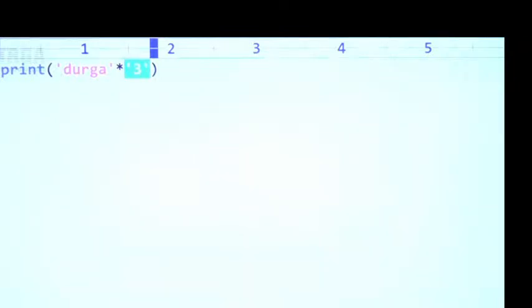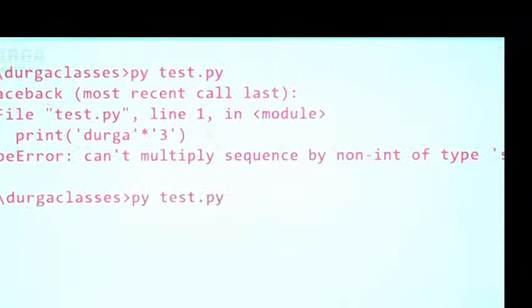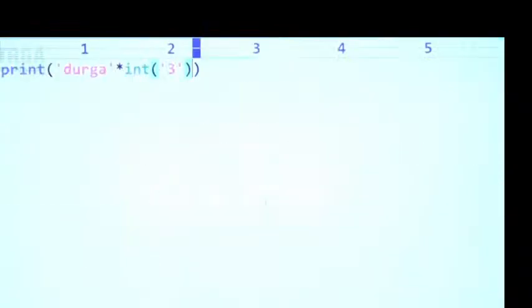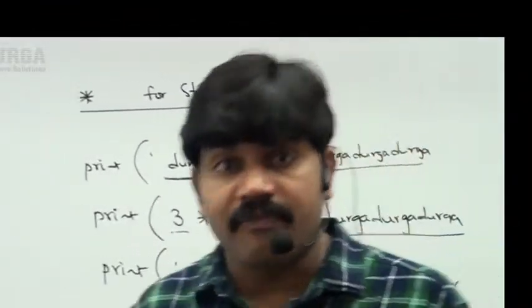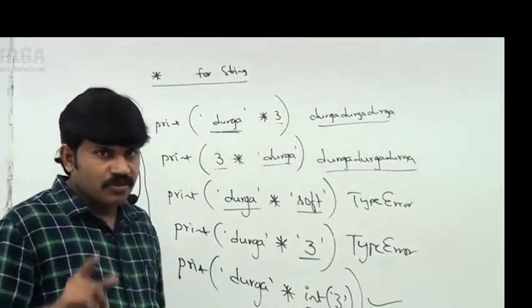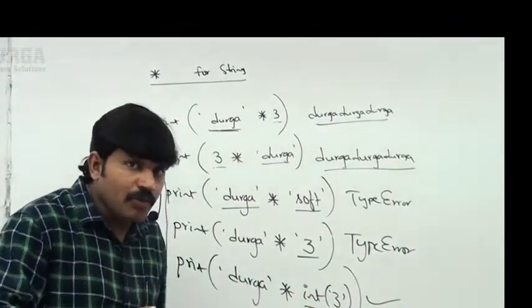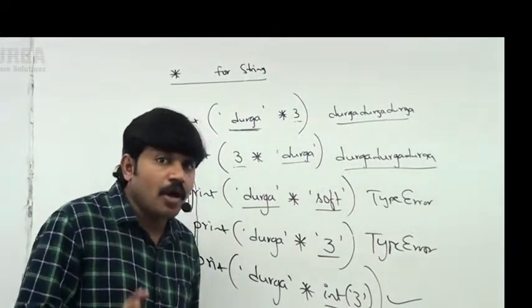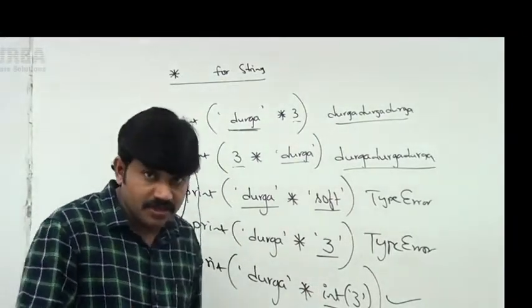Now my question is, observe carefully, how can I solve this problem? int of, convert this string into int, perfectly valid. Durga Durga Durga we are going to get. So it is a clear indication of how you can use typecasting functions. These are very helpful. So this is the story about the star operator, how you can use it for strings.